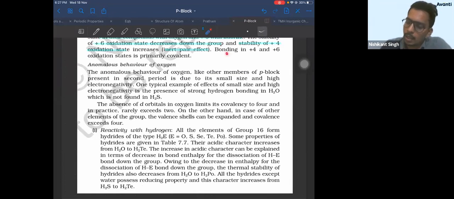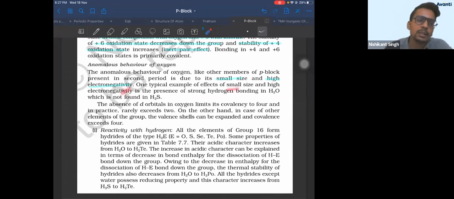Okay? The anomalous behavior of oxygen, like other p block elements present in second period, is due to its small size. All of us know this. Small size, high electronegativity. One typical example of effects of small size and high electronegativity is presence of hydrogen bonding in water not found in H2S. So you know the reason why water can form hydrogen bonding, why oxygen can form hydrogen bonding, because of its small size and high electronegativity.